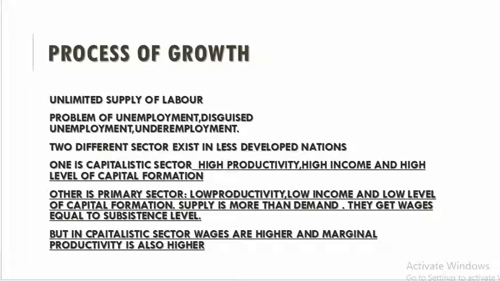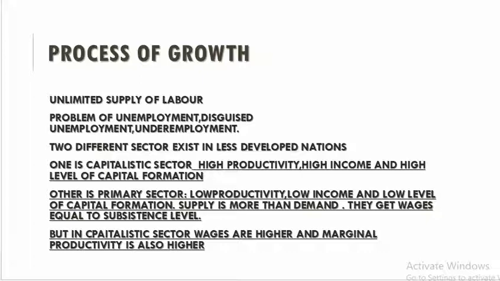One is capitalistic, with high productivity, high income and a high level of capital formation. The other is the agricultural sector, that is the primary sector, with low productivity, low income and a low level of capital formation. Supply of labor is more than the demand, and they get wages equal to the subsistence level. But in the capitalist sector the wages are higher because they use modern techniques.